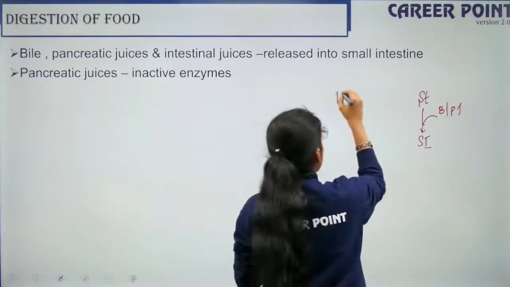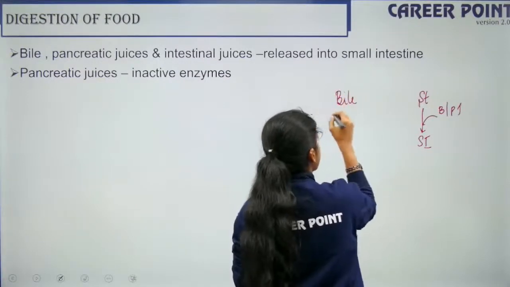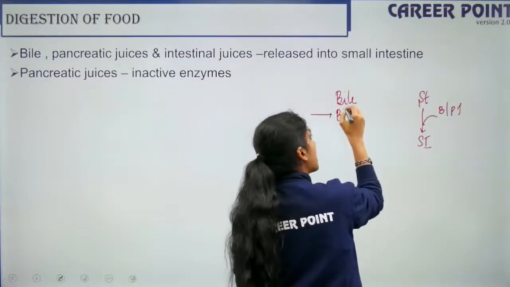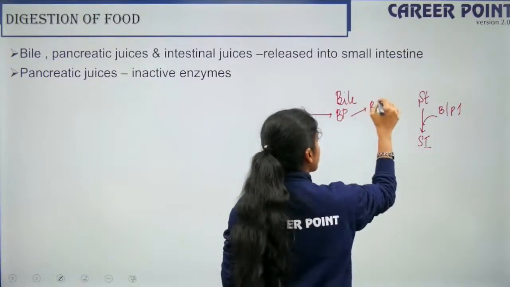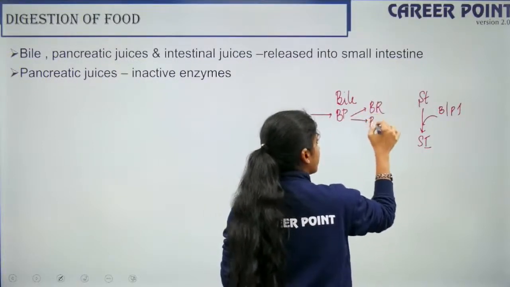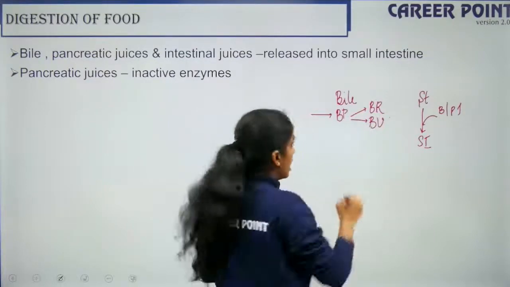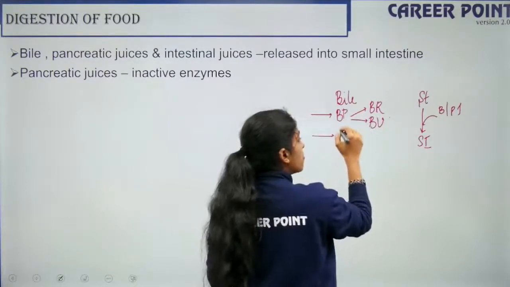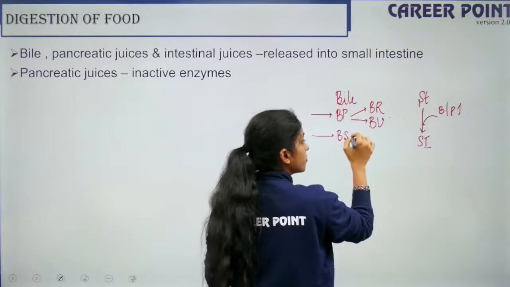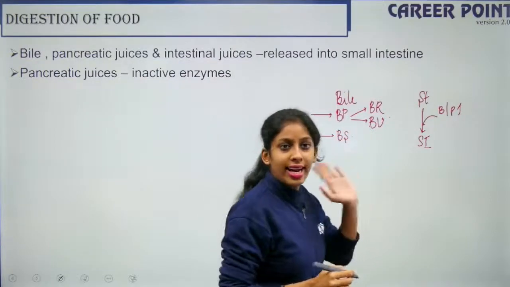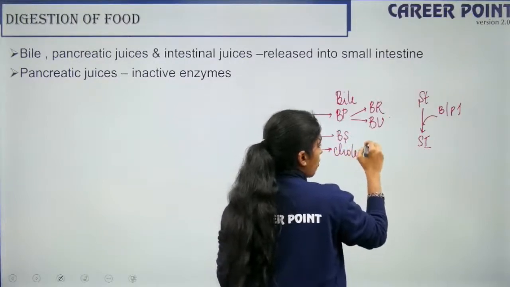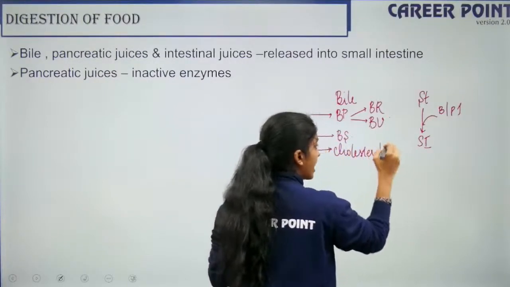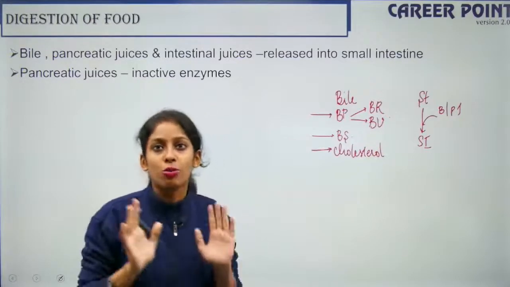So let's say bile has these compositions. Bile has bile pigments. We know the bile pigments are bilirubin and biliverdin. Next we have your bile salts, like glycocholate, taurocholate, etc. Then we have your cholesterol. These are the composition of your bile juice and they help in the breakdown of fat molecules.